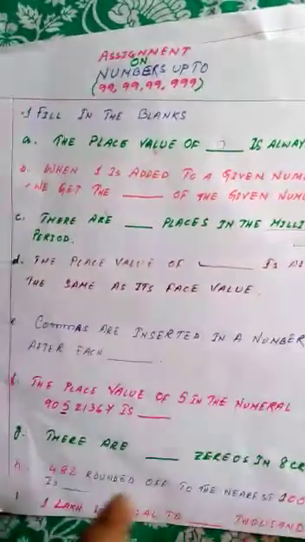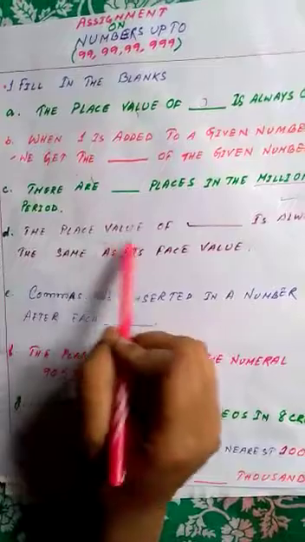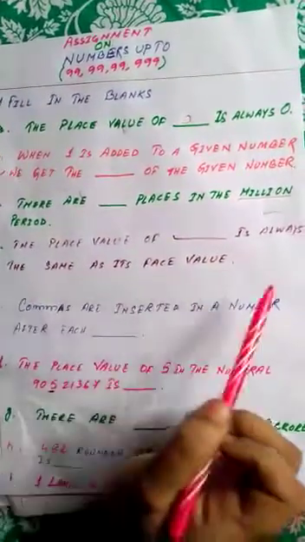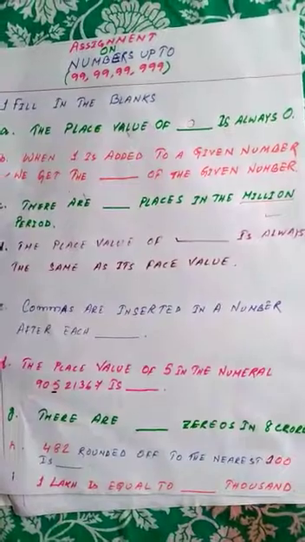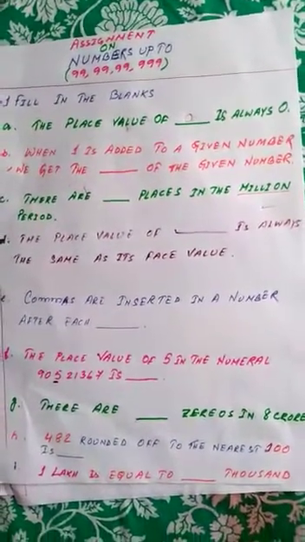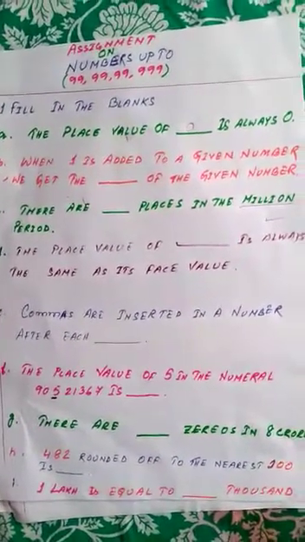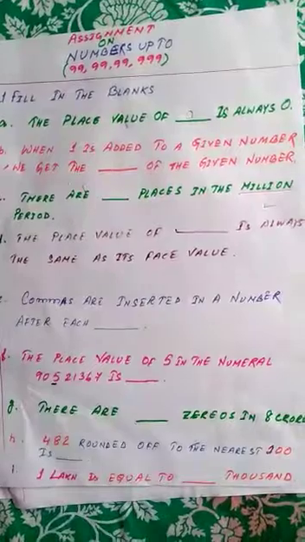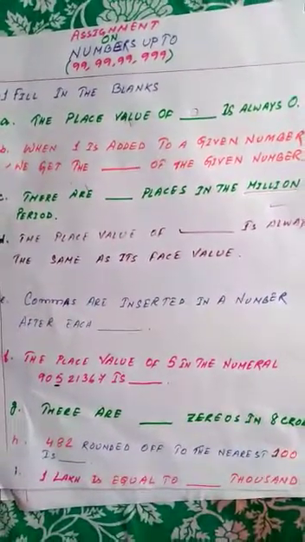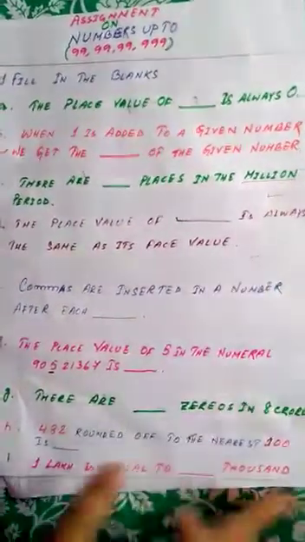Alright, students, so let's see our question number D. The place value of dash is always the same as the face value. So place value of what is always the same as the face value? I have said something related to this, so you have got this answer. So do it by yourself.